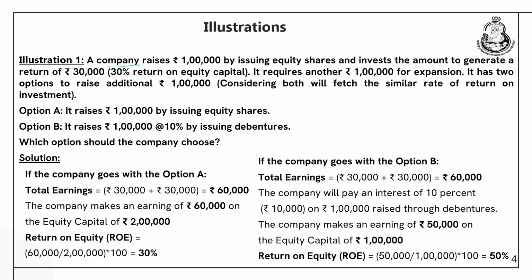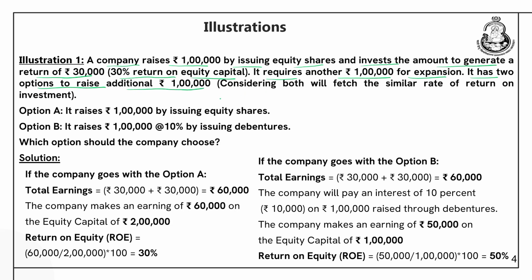A company raises rupees 1 lakh by issuing equity shares and invests the amount to generate a return of rupees 30,000. That is a 30% return on equity capital. It requires another rupees 1 lakh for expansion. It has two options to raise the additional rupees 1 lakh.